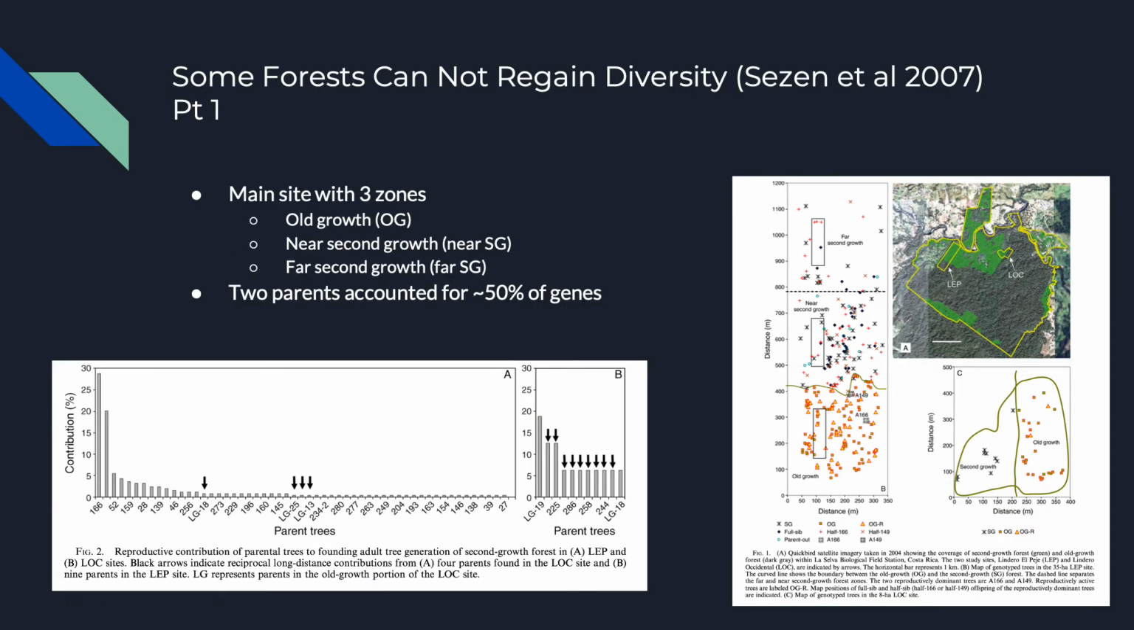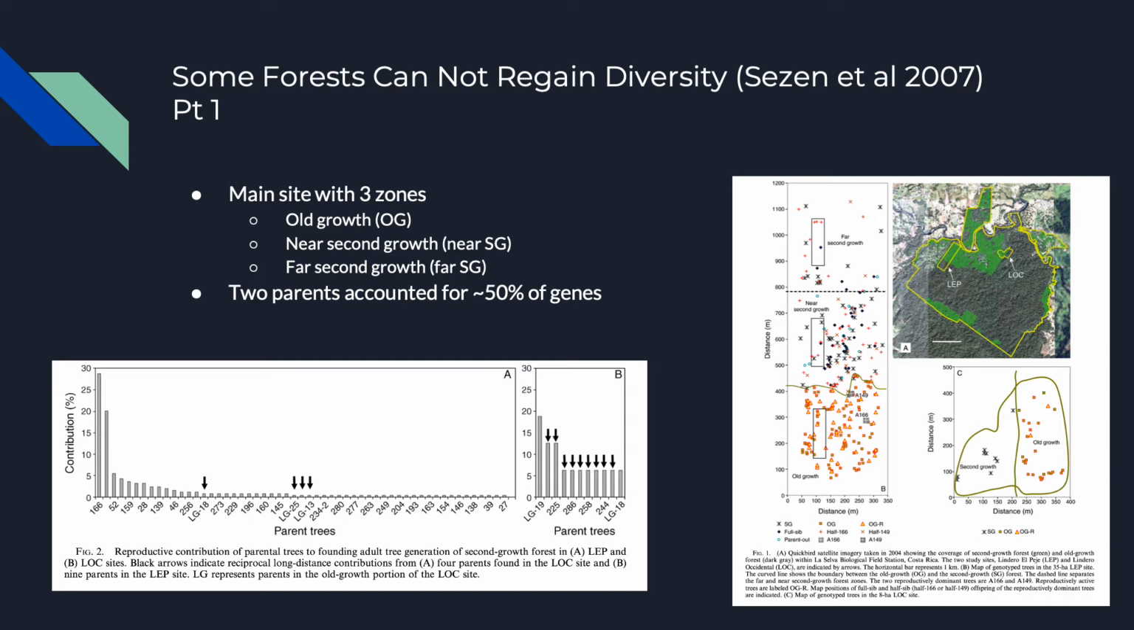However, not all forests can regain this genetic variance. In this study, researchers looked at the diversity of Iriartea deltoidea in Costa Rica. The study had a main site that was broken into 3 sections, which can be seen in the picture on the right in the vertical column. You have the old growth at the bottom with all the orange, the near second growth forest, which is the section in the middle, then the far second growth forest, which is the section at the top. They also looked at a smaller site, but that site had not enough trees to be too relevant.